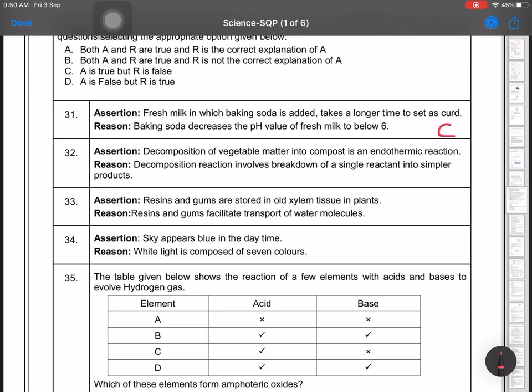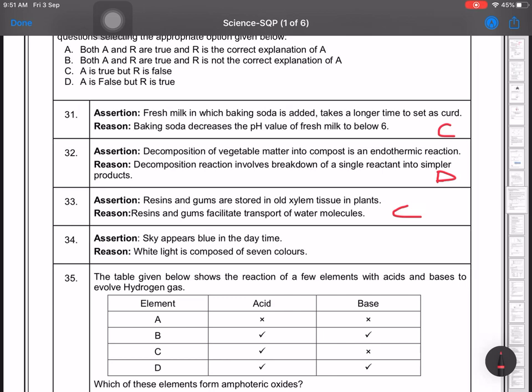C. Then the 32 question, decomposition of vegetable matter into compost is an endothermic reaction. Our first statement is wrong, so it will be option D. Resins and gums are stored in old xylem tissue in plants. Resins and gums facilitate transport of water. Statements are both correct, but the reason is not correct. 33, resins and gums stored in old xylem tissue in plants is correct, but resins and gums facilitate transport of water is wrong, so it will be C option.